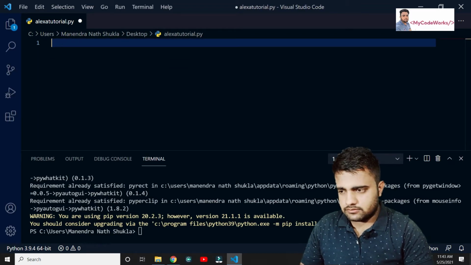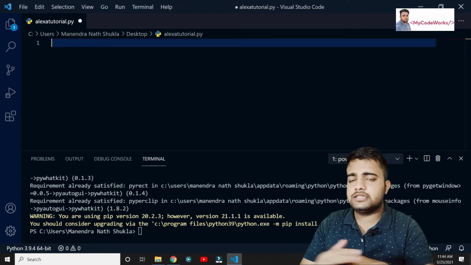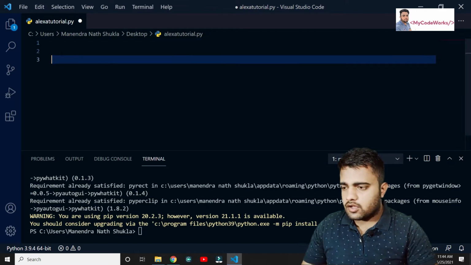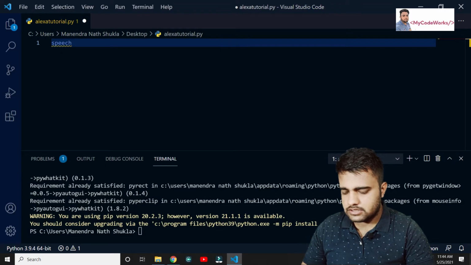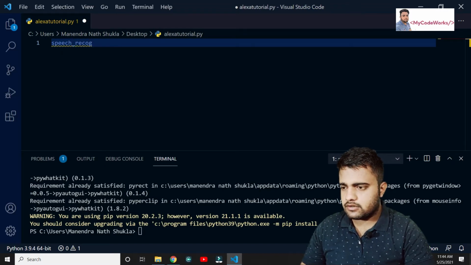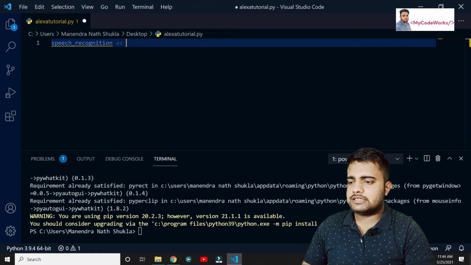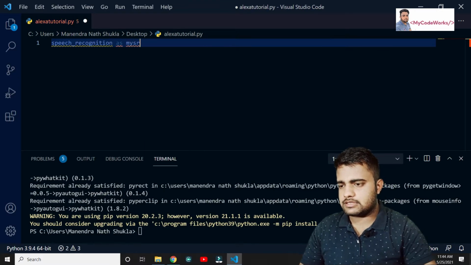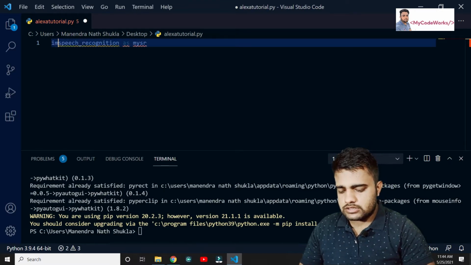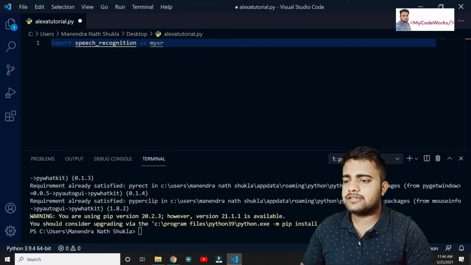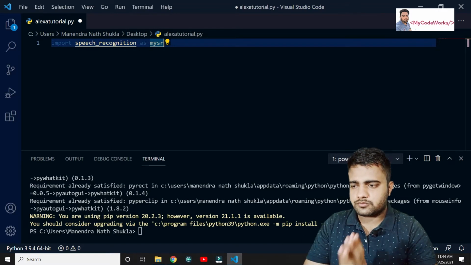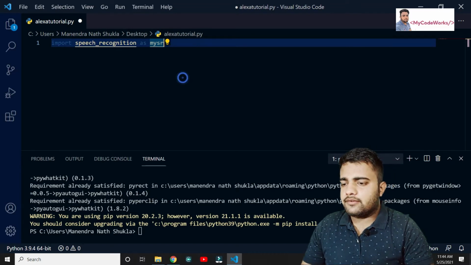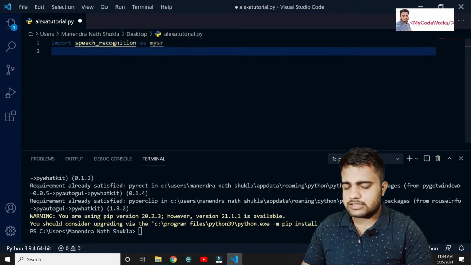So let's start, guys. Let me make the structure of the things we are going to do. We are going to import this many libraries. So import speech_recognition as sr, my SR, my speech recognition. We are importing that library and assigning it a name, and it will be easy to write.